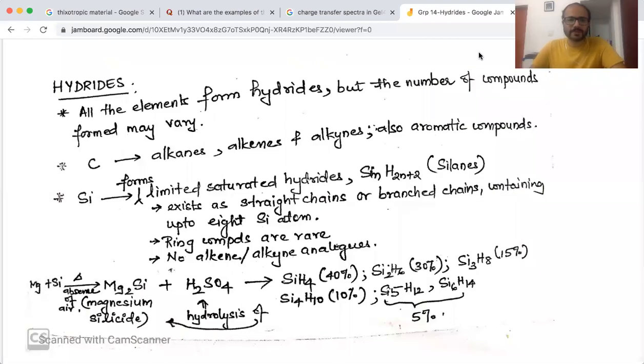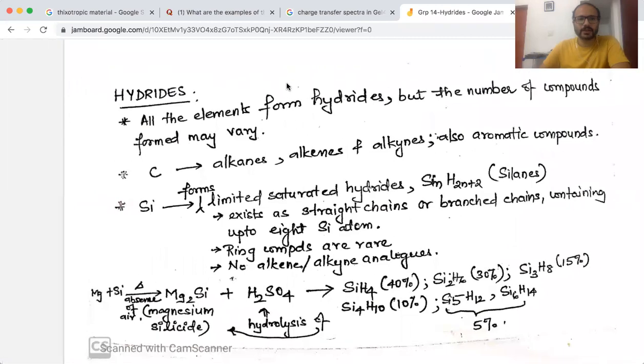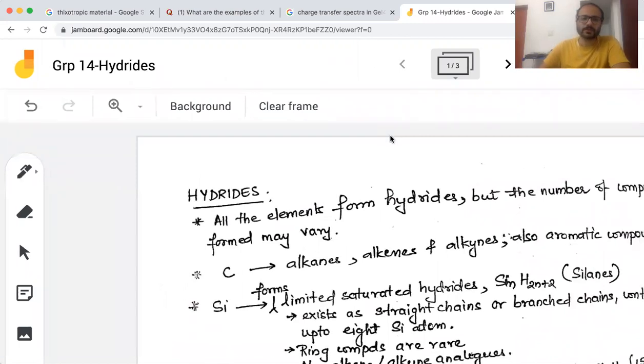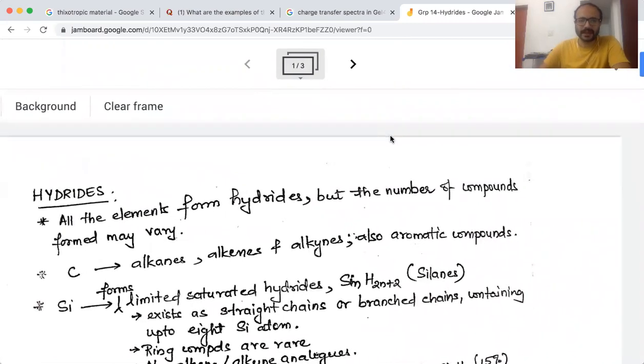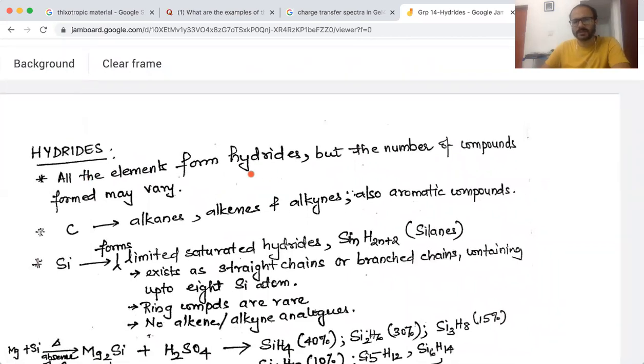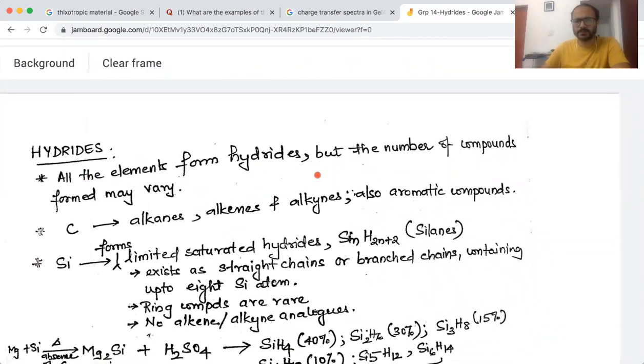Good morning, everyone. So, in the previous class, we looked into the halides formed by the group 14 elements. Now we will be looking into group 14 hydrides. Group 14 elements, like group 13 elements, also form the corresponding hydrides. All of the elements form hydrides, but the number of compounds that are formed may vary.